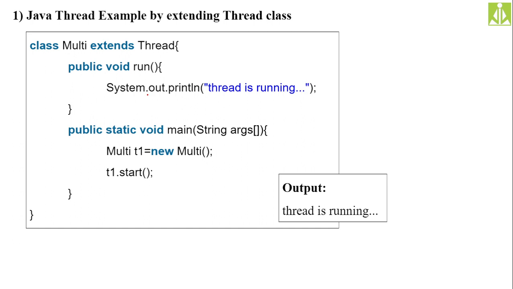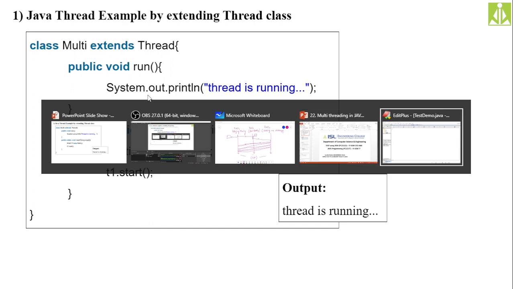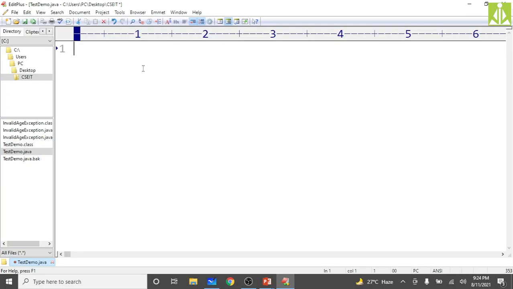So I am going to my EditPlus. Here only I will write that program. Just take a new program, normal document. I am writing a program, and as my program name, I will give ThreadDemo. My class name is ThreadDemo.